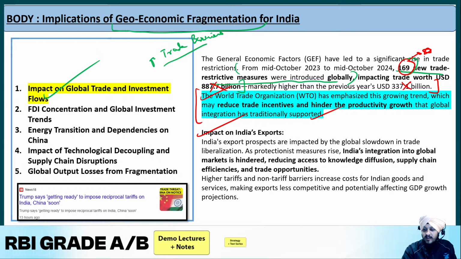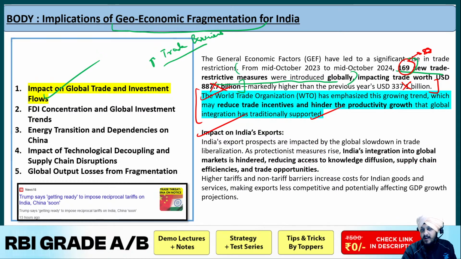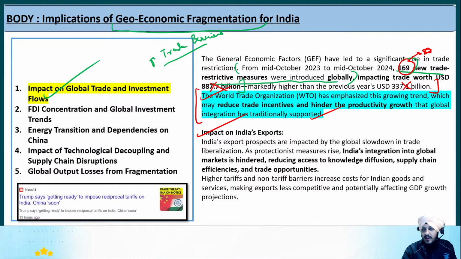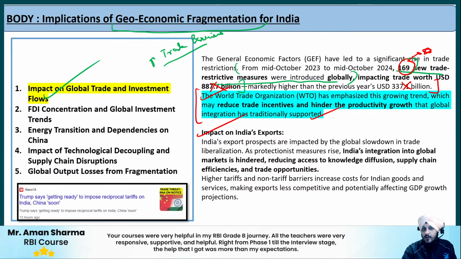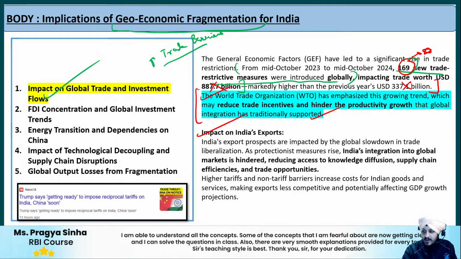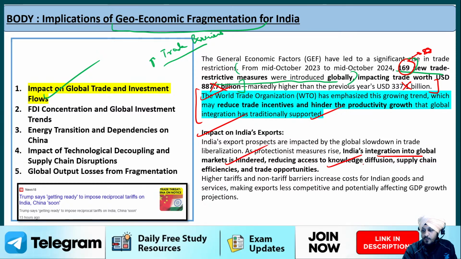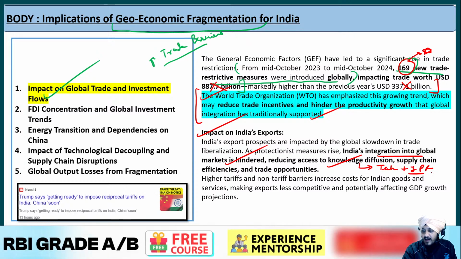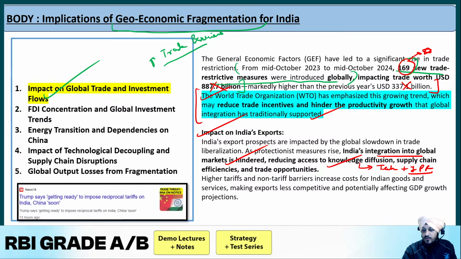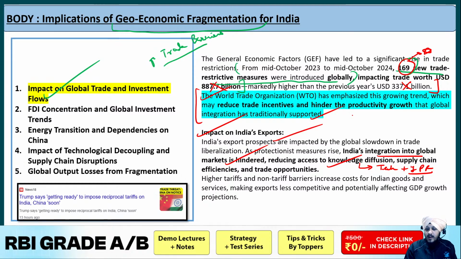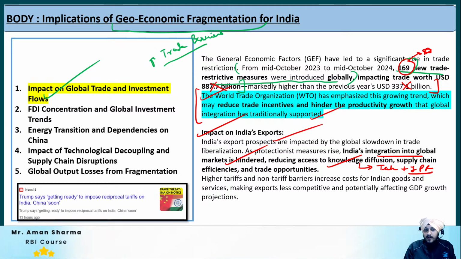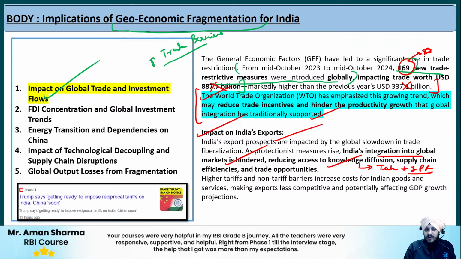We all know that India is hugely dependent on trade in order to boost its economic growth. So of course, if such fragmentation measures, such protectionist measures, are introduced at the global level, it is going to hinder India's integration into the global market, and apart from that, it will reduce its access to knowledge diffusion. For example, the sharing of technology, intellectual property rights, the different knowledge diffusion processes at the global level, are also going to get hampered. Fine, so that is the idea regarding the impact on India with respect to global trade and investment flows.